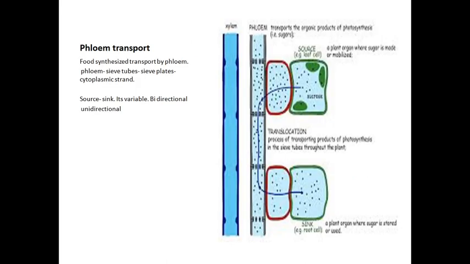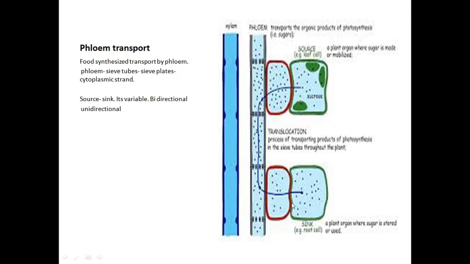Okay. Next one is called phloem transport. Normally, we know that the food is synthesized in the leaves and transported by the phloem. The phloem consists of sieve tubes, and the sieve tube consists of sieve plates. The cytoplasmic strands enter into the sieve plate. This region is called a source, and this region is called a sink.